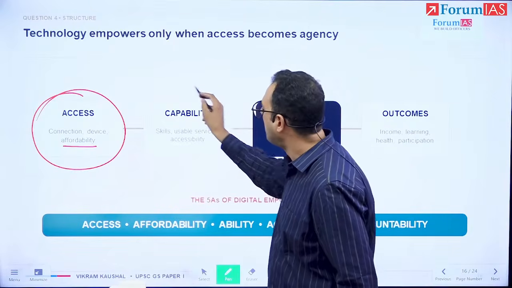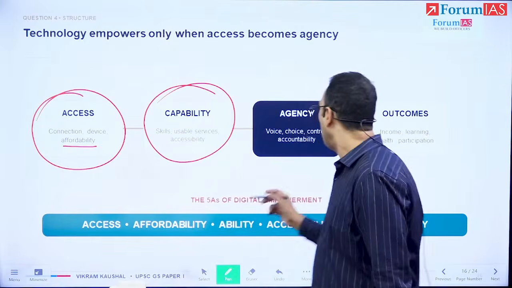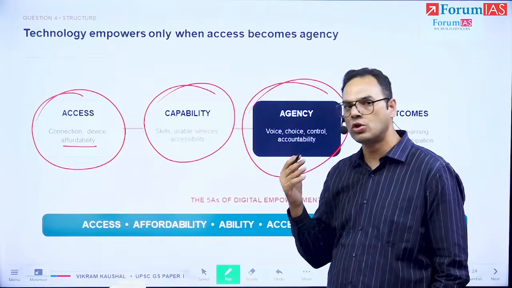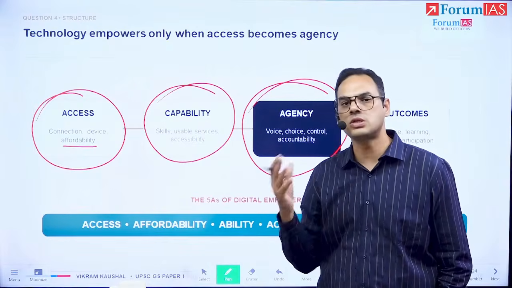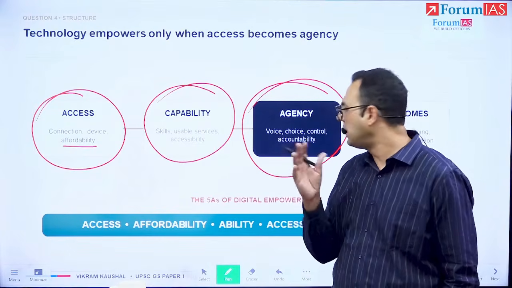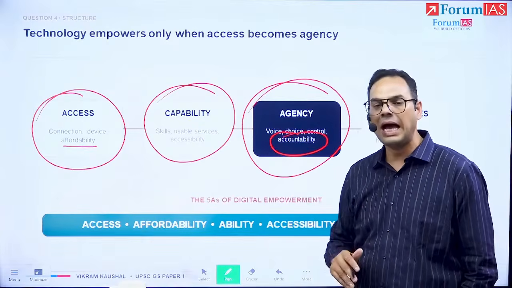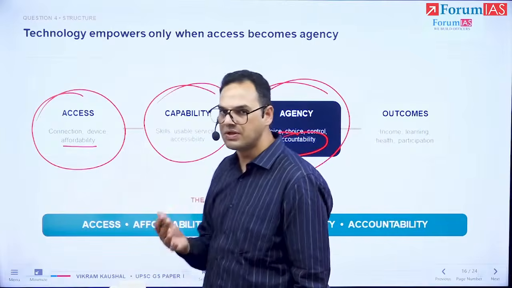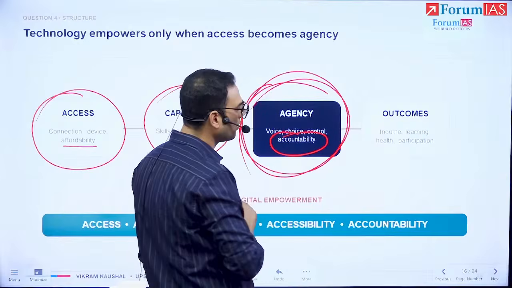So then capability: do people know how to use it? Are they familiar with it? And then agency: does their voice matter? Are they able to control? Are they able to have their choice in how these systems are being designed and how they impact them? Does government authority have accountability, answerability, dependability, responsiveness? Is there accountability? This is something that we are to ensure.